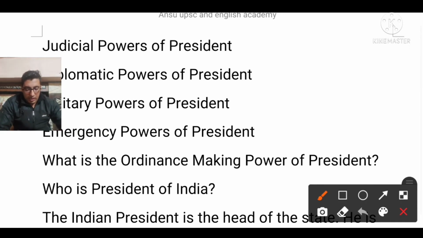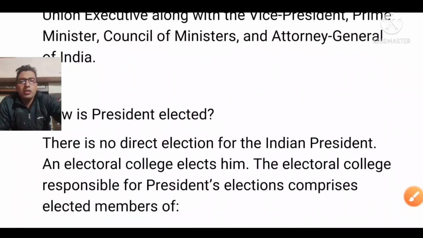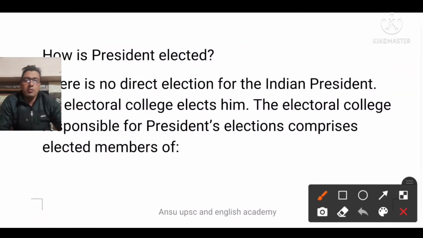And further, in 1971 there was Shamsher Singh versus State of Punjab. In that case, it was clearly mentioned that the satisfaction of the president is not self-satisfaction. The satisfaction of the president is considered the satisfaction of the prime minister and the council of ministers. These things were pronounced by the Supreme Court in the 1971 Shamsher Singh versus State of Punjab case.